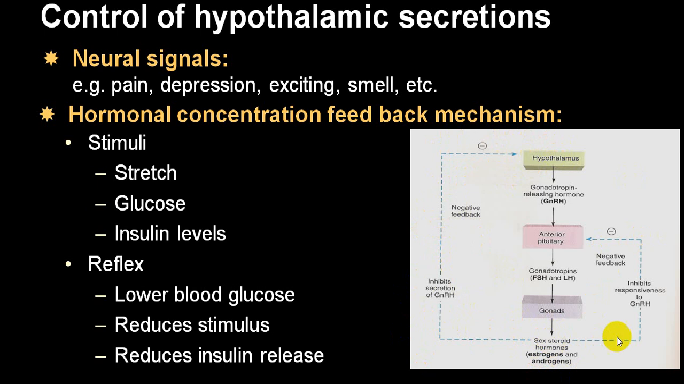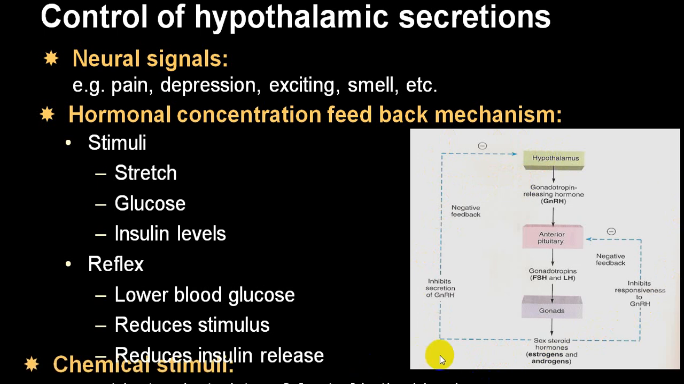But at the same time, it also inhibits the effect of GnRH on the anterior pituitary and decreases the production of FSH and LH. So this is called short loop negative feedback. This is short, acting on the anterior pituitary. This is acting on the main hypothalamus, so this is called long loop. So these are the short loop and long loop negative feedback mechanisms.